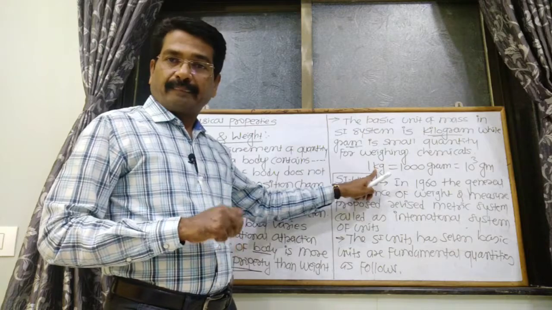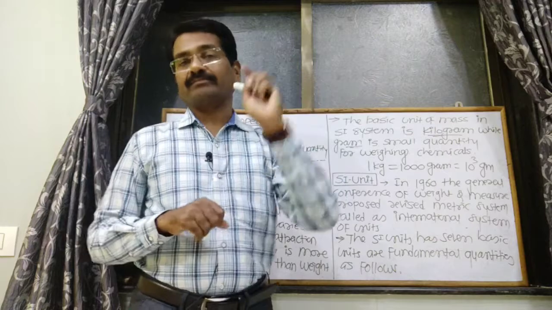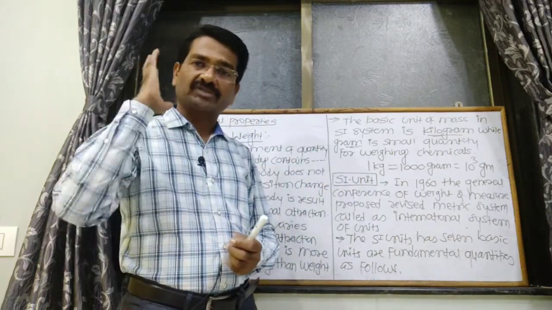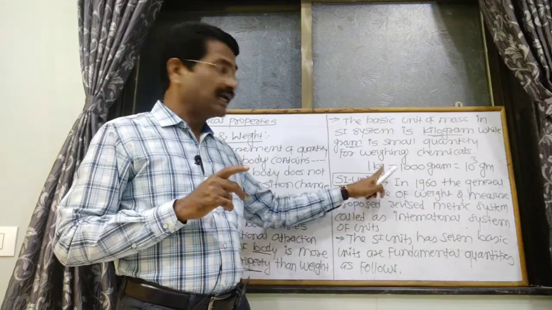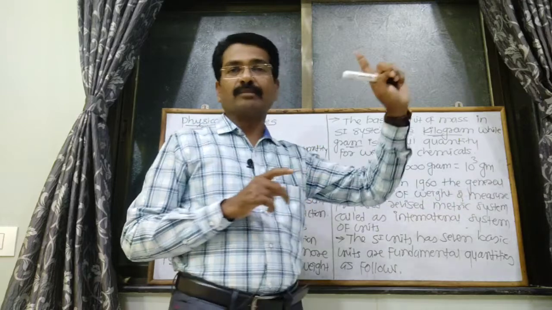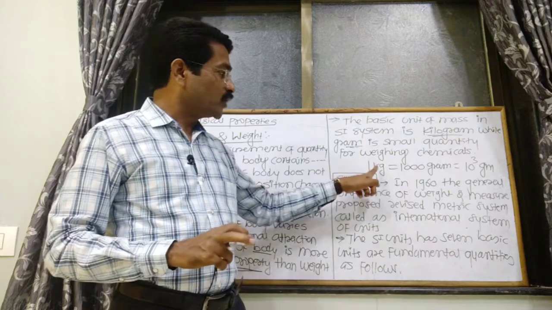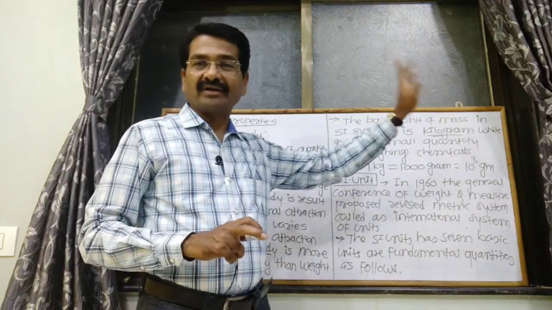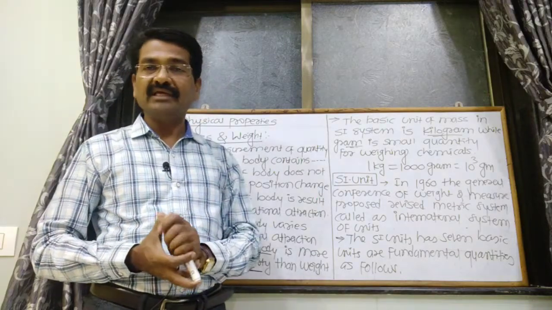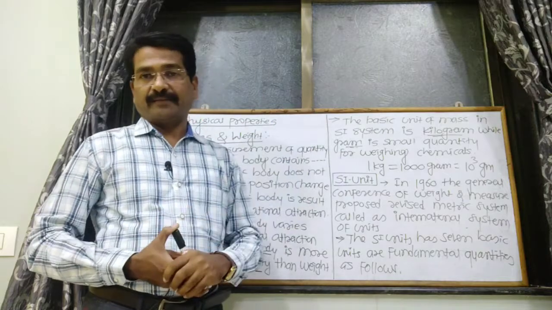1 kilogram is equal to 1000 grams. We know that 1000 gram of any substance is 1 kilogram. That 1000 can also be converted into power form, that is 10 raised to the power 3. So ultimately we can say 1 kilogram is equal to 10 raised to the power 3 gram. Then what about the SI unit actually?